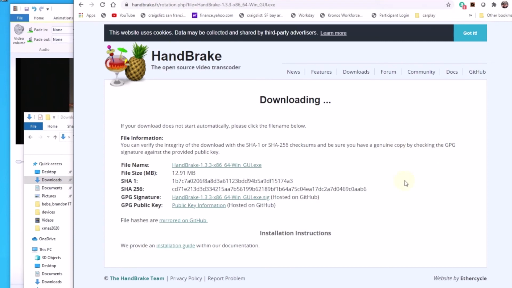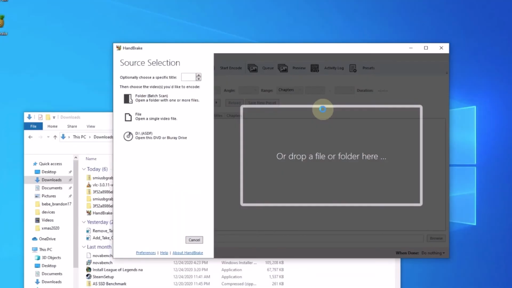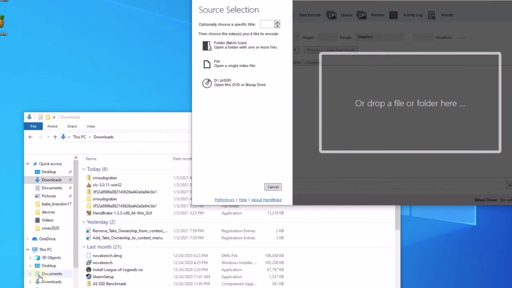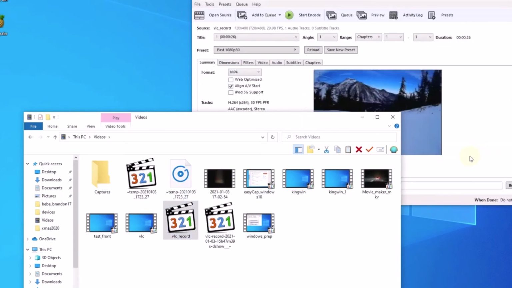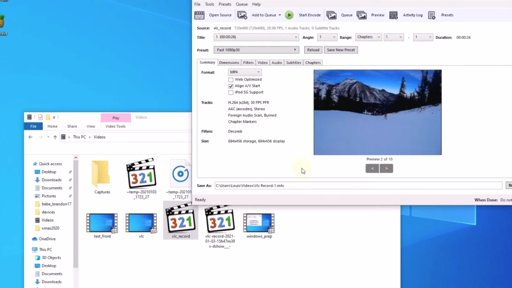So for all of the conversion between MKV or AVI or anything like that, HandBrake is the best. So you can go to HandBrake. I'm going to drop a file there, video. All right, HandBrake can see it, but the other one can't.